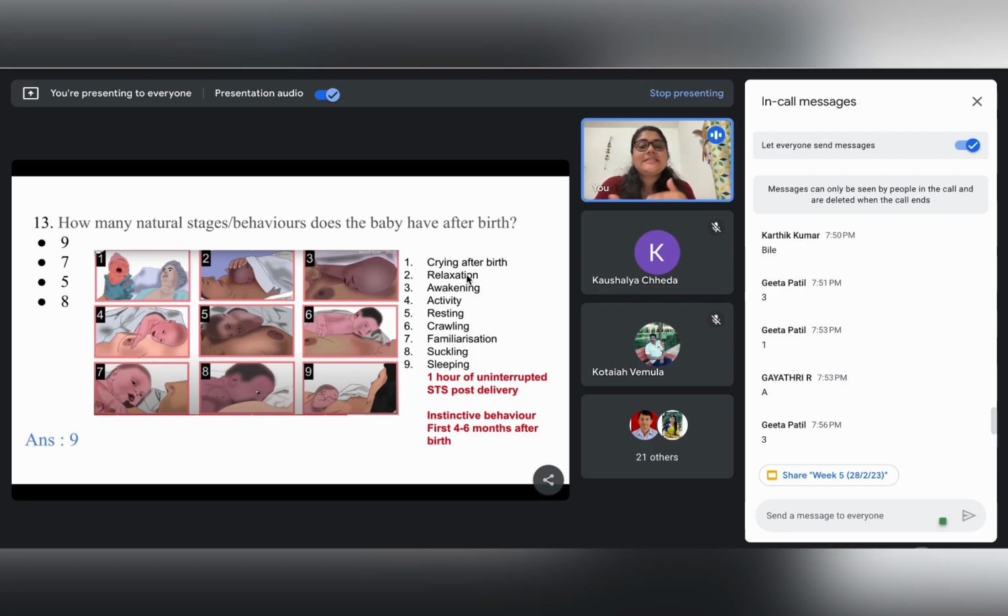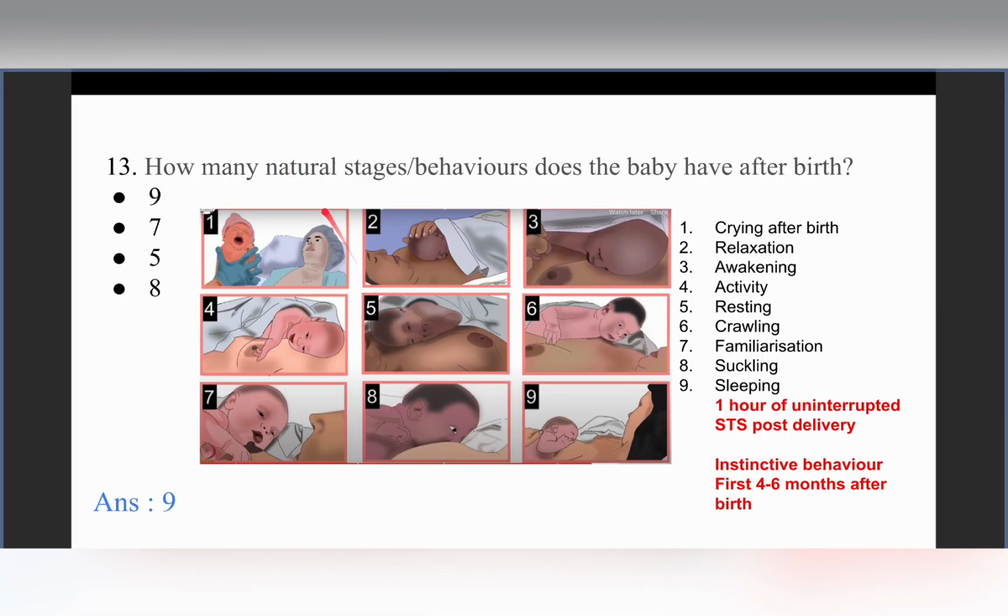So this instinctive behavior has been seen to be persistent for the first 4 to 6 months of age. So, yes, the answer to this question is option A, or 9 stages.